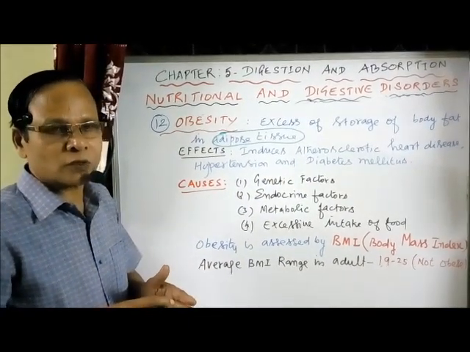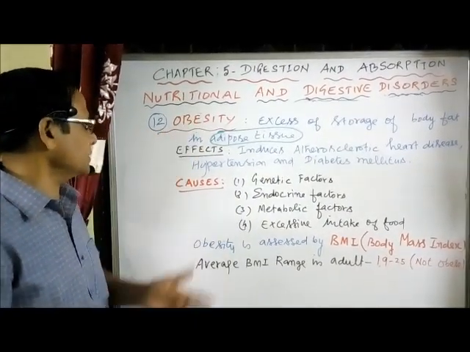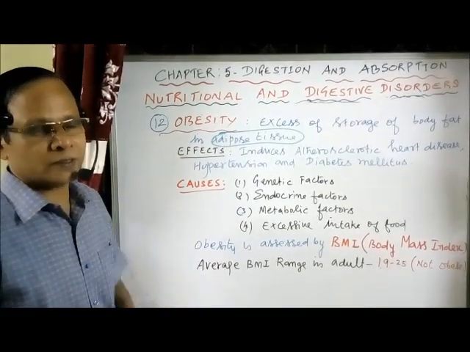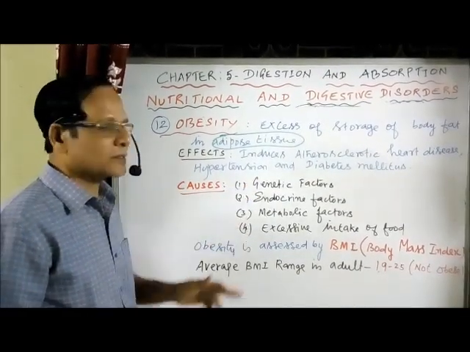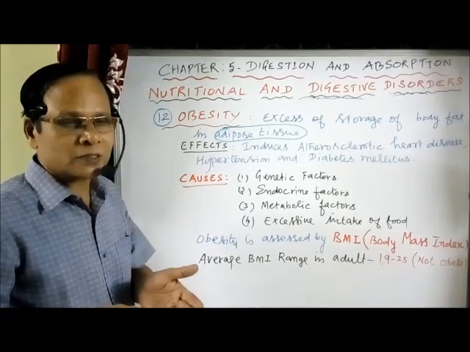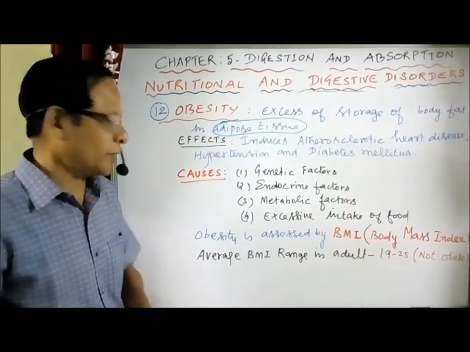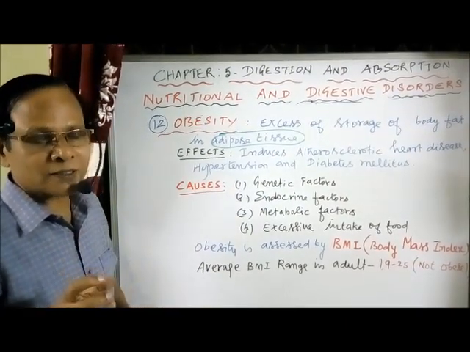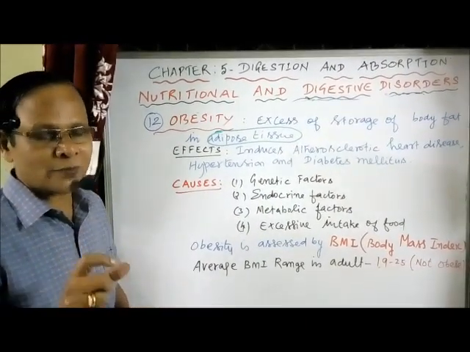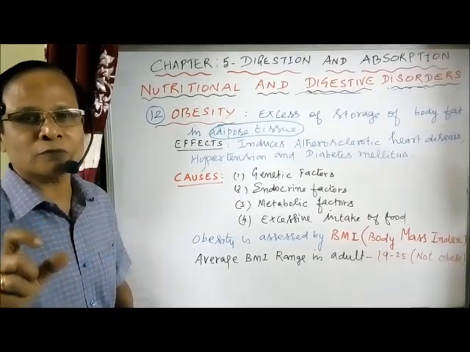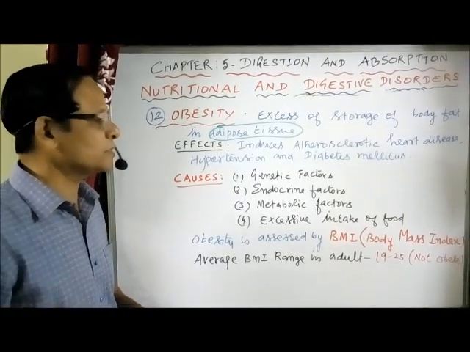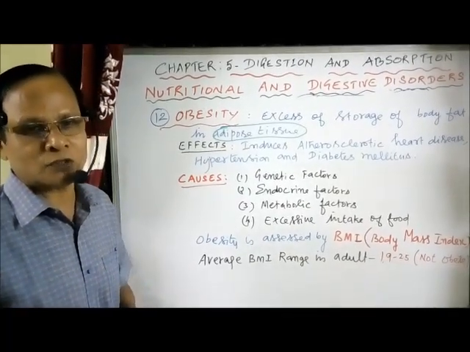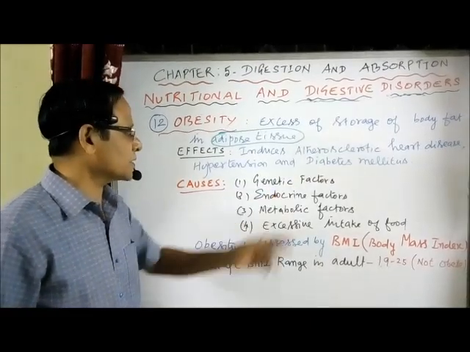These are all actually the effects because of obesity. What are the main causes? Genetic factors: when the parents are obese, ultimately the children will also be obese. Then endocrine factors: when the secretion of the hormone STH, the somatotrophic hormone from the anterior pituitary, increases, digestion increases in the case of children. That is the endocrine factors.